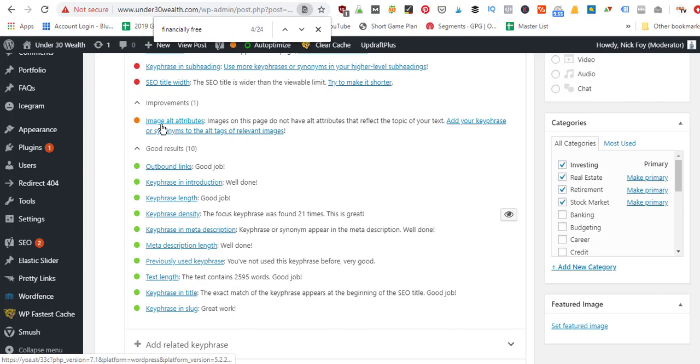Image alt titles we talked about already. If I add an image, then it's going to scan for my image to make sure I've included it in the alt text. I don't have an image, so that's why this is orange currently. Then we've got green for all the rest of these. So these things I did right.